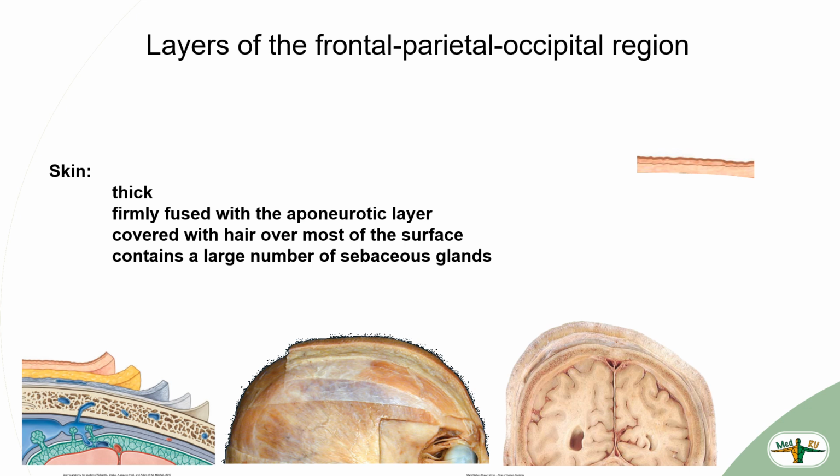The skin of the frontal-parietal-occipital region is dense, thick, and slightly mobile, especially in the occipital region, where the subcutaneous tissue forms dense bridges between the skin and the aponeurotic layer. Over a large area, the skin is covered with hair and contains a large number of sebaceous glands.